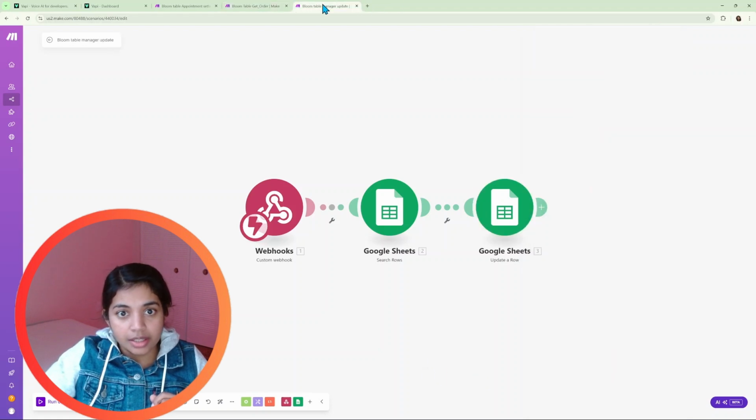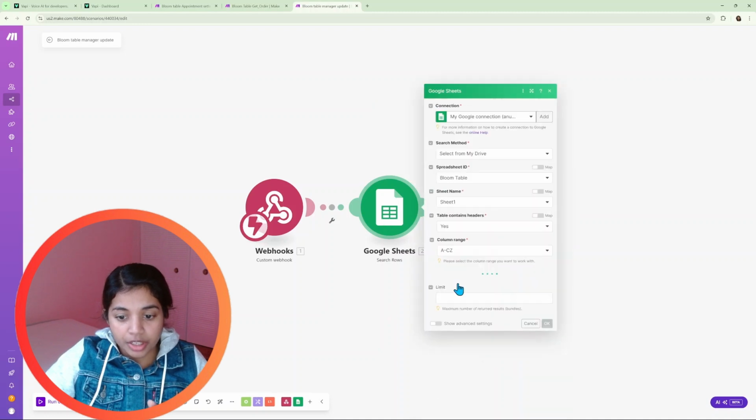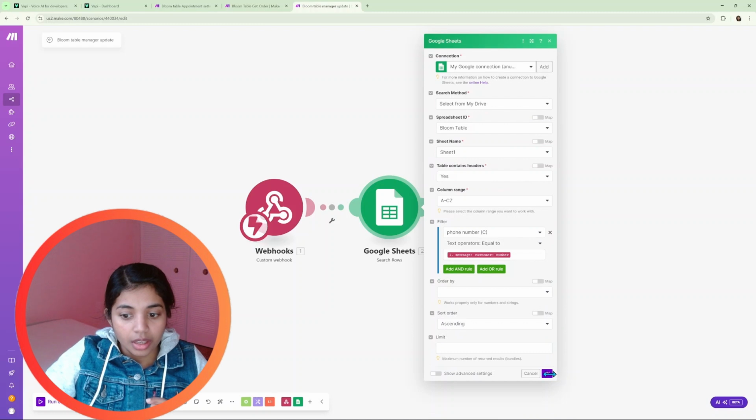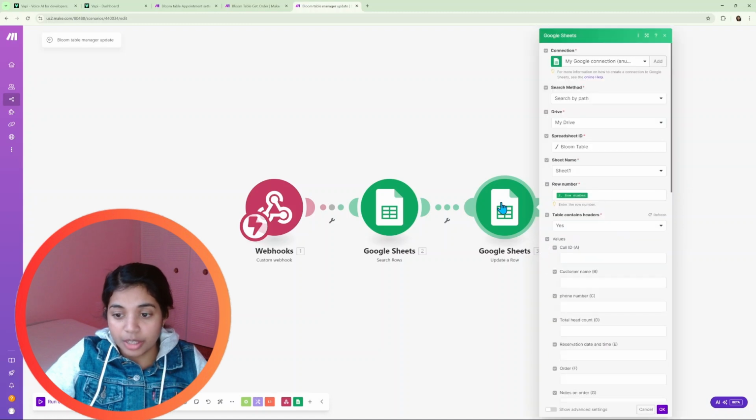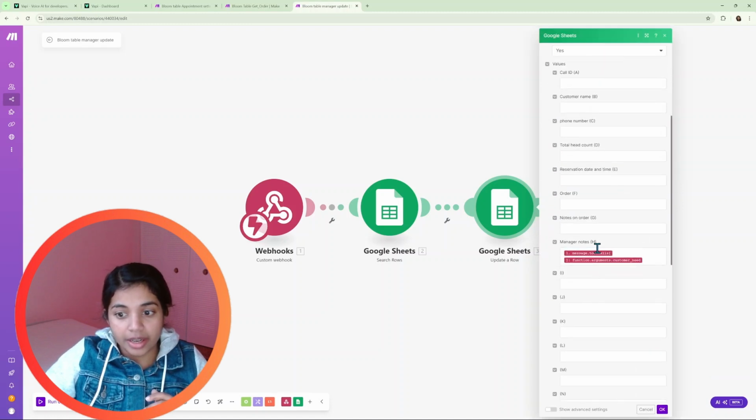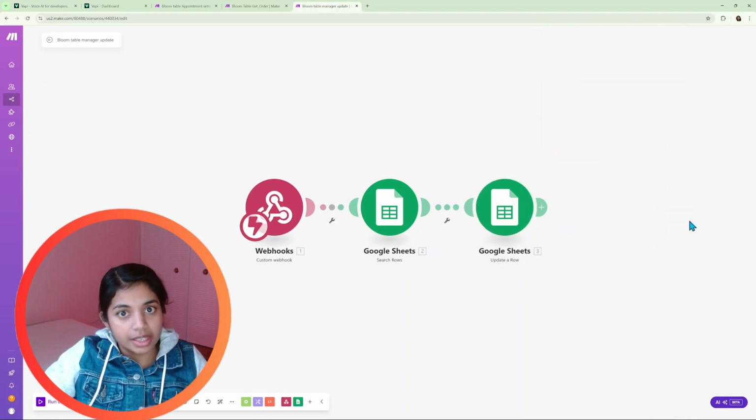And similarly is the case of the manager. From the manager we will get the summary of the call, that means only the manager part. Here also we are comparing with the phone number of the customer, and after checking this condition, if it is satisfied, we are updating the Google Sheet with the customer feedback or complaint, anything, manager notes. Okay, that is the same system. All the VAPI and the Make is ready.